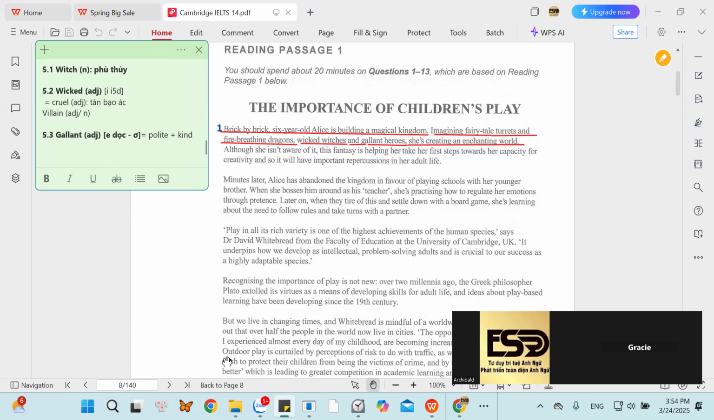So here they say gallant heroes. Vietnamese, show me the meaning of it. Gallant heroes. Meaning is những anh hùng dũng cảm. Dũng cảm, we have the word brave. Do you see the word gallant? Gallant means polite and kind.